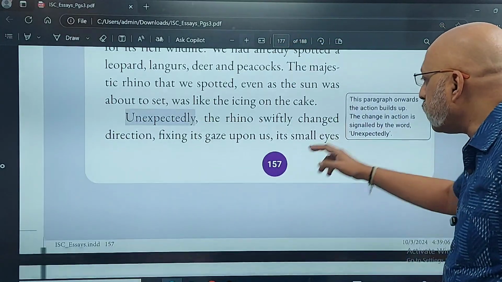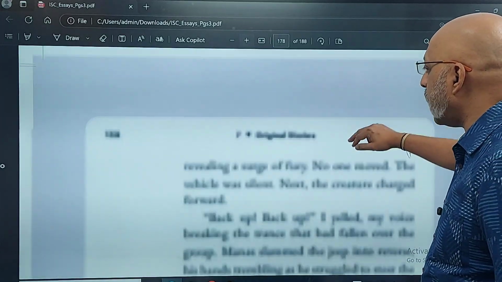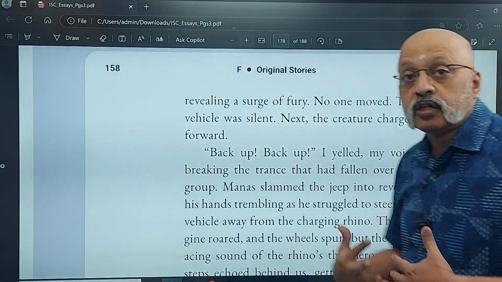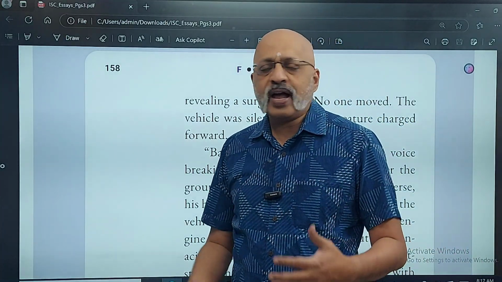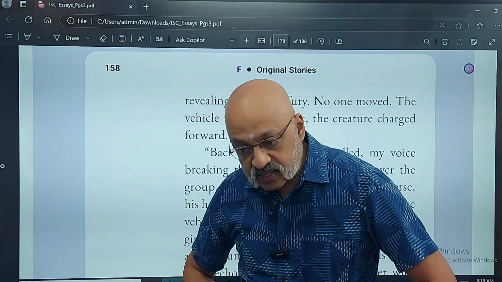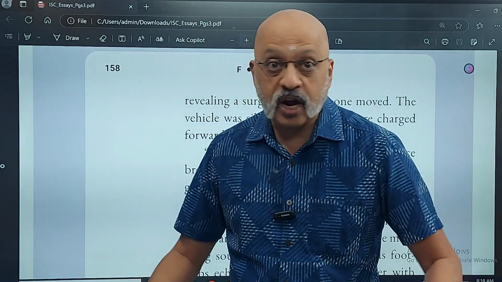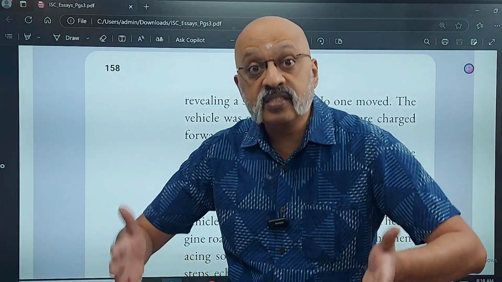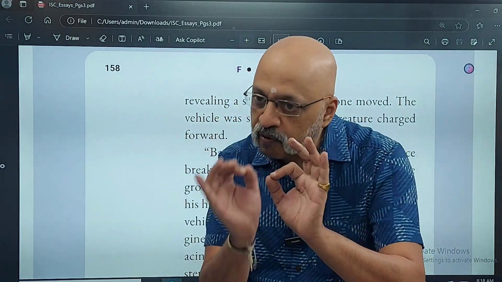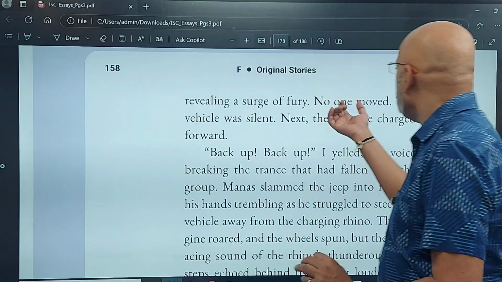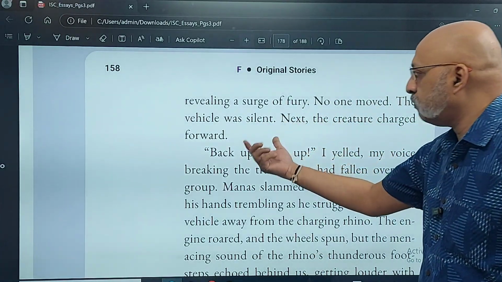So the rhino swiftly changed direction, fixing its gaze upon us, its small eyes revealing a surge of fury. Look at the vocabulary also. I am not, revealing, I could have written fury. But a surge of fury से क्या पता चलता है कि उसको और भी ज्यादा अंदर से शायद गुस्सा आ रहा है. It is increasing, the intensity is increasing. So every word has been used to convey a particular meaning. No one moved. The vehicle was silent. Next, the creature charged forward.